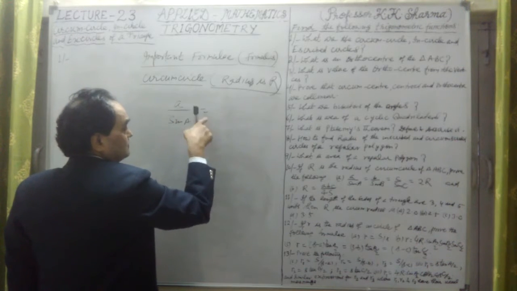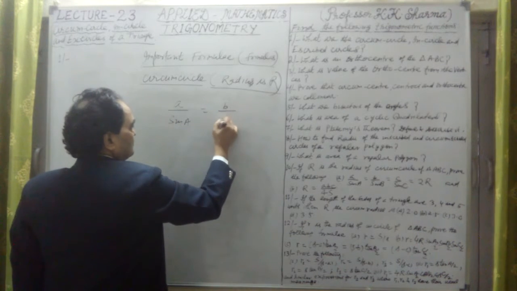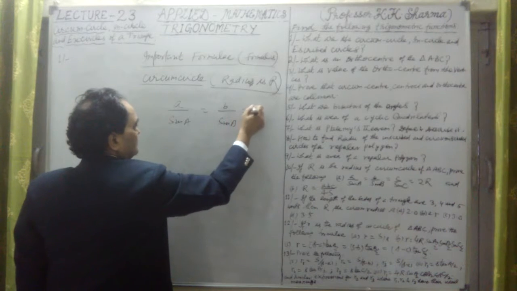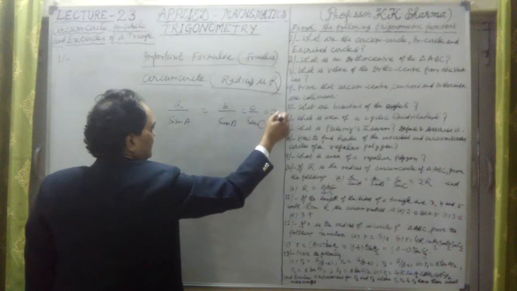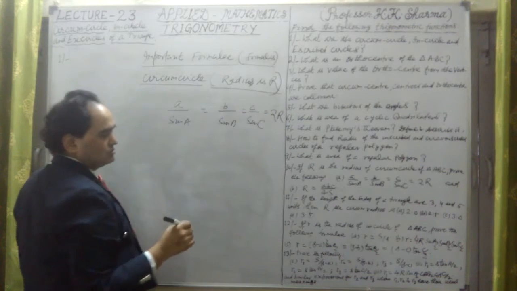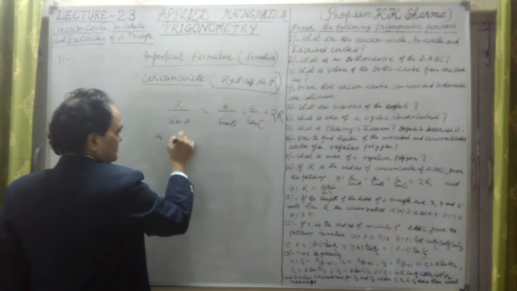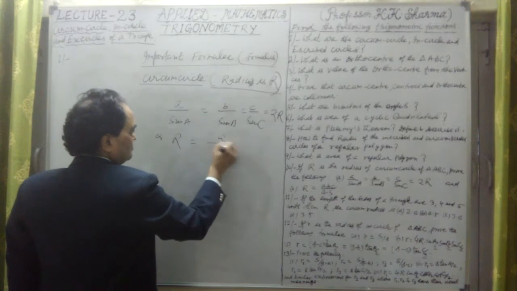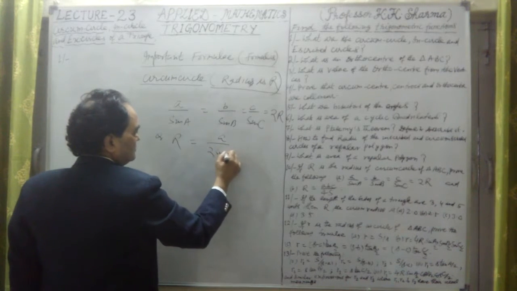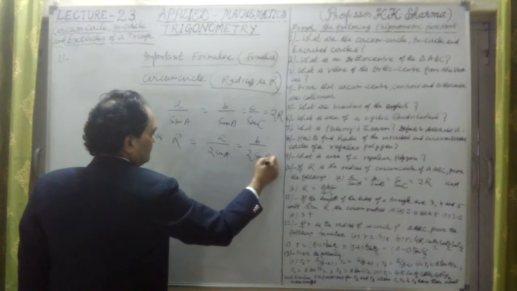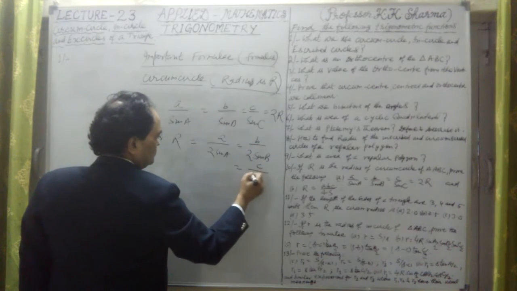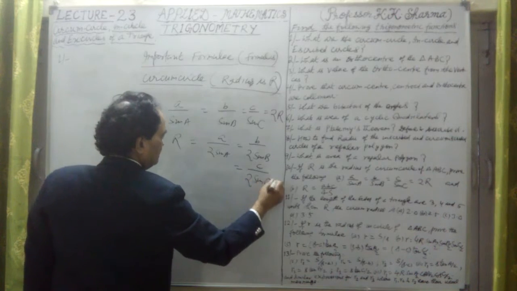This is to be remembered. B upon sine B equal to C upon sine C equal to twice R. Or from this, R is obtained as A upon 2 sine A or B upon 2 sine B equal to C upon 2 sine C.